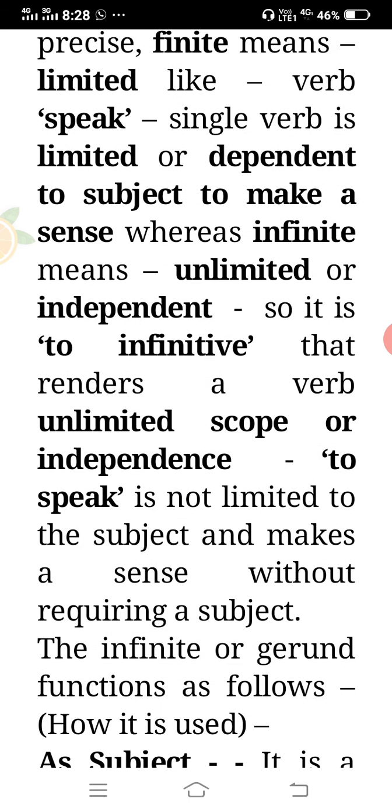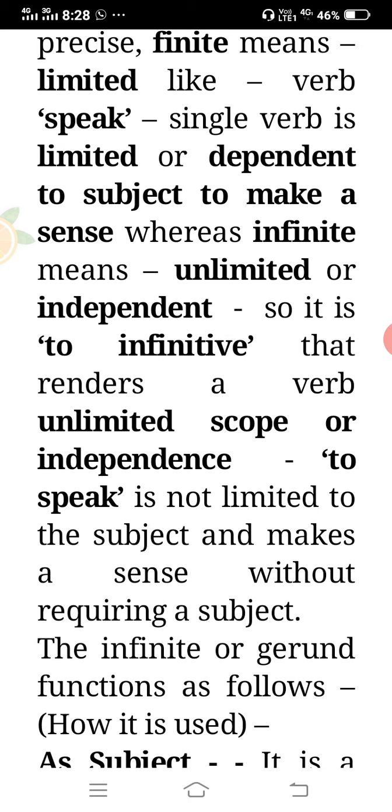infinitive means unlimited or independent. So it is to infinitive that renders a verb unlimited scope or independence. It means when we add to before the first form of the verb, it is no longer limited to or dependent on the subject, and singularly this phrase, these two words, to speak, makes sense.